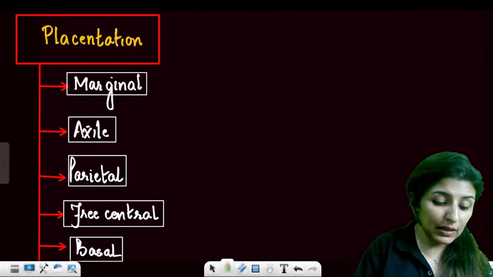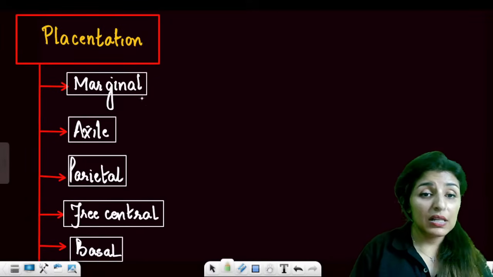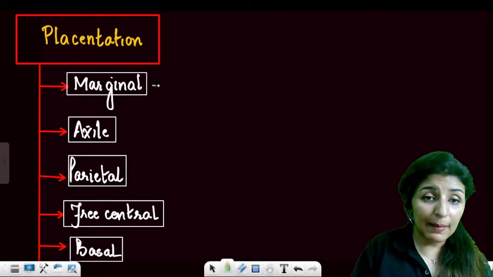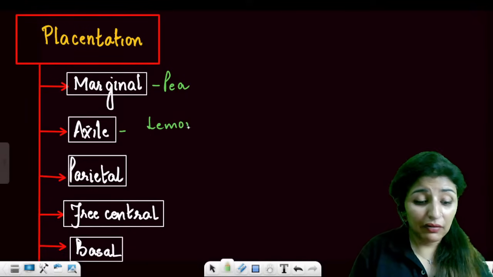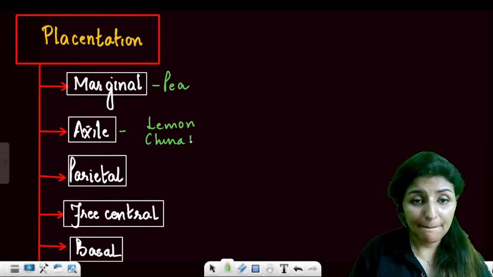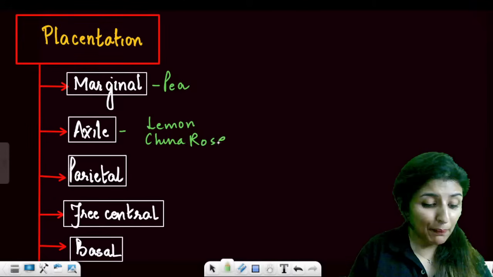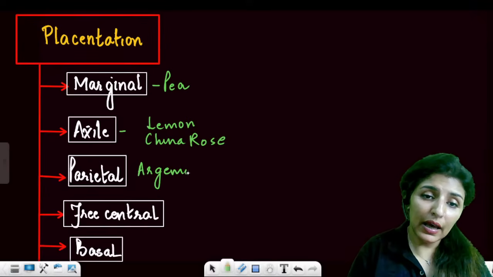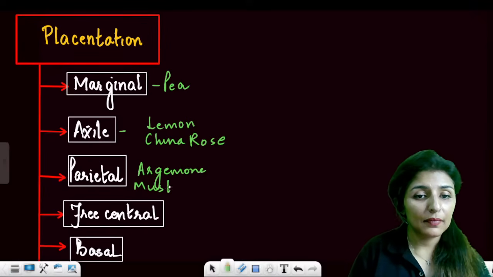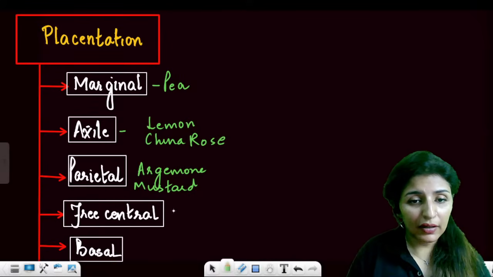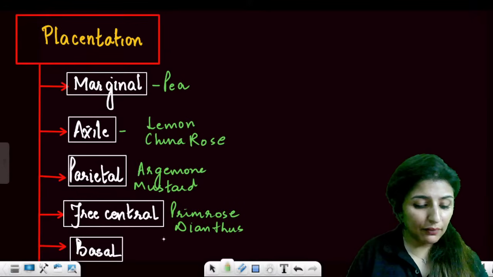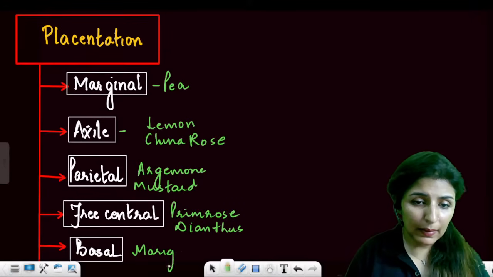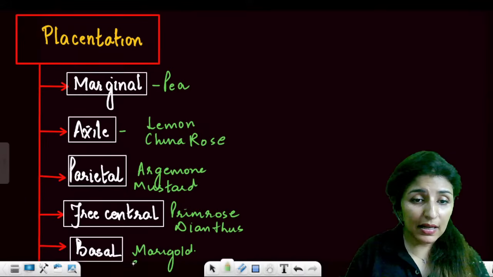Now moving on to placentation. Very important aspect. Very important. See, we have marginal. For marginal, the example is pea. For axile, we have lemon and China rose. For parietal, we have two examples again. We have argemone and mustard. For free central, we have again two examples, primrose and dianthus. And for basal, again, marigold and sunflower.